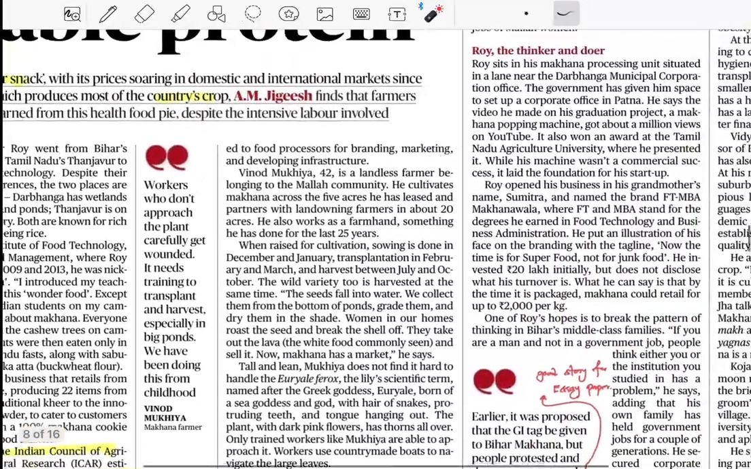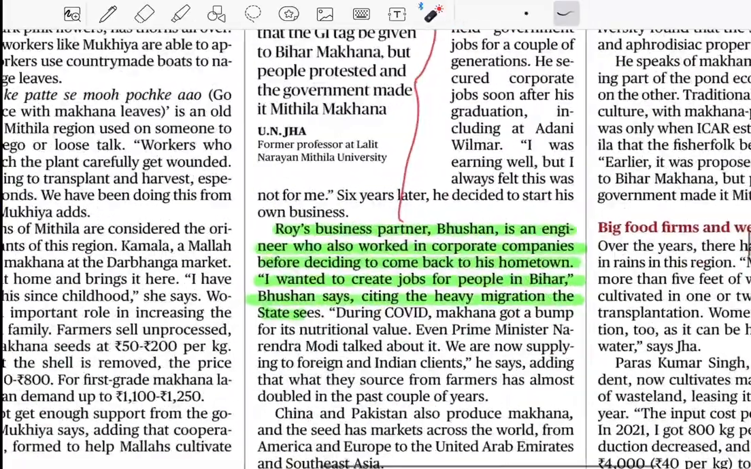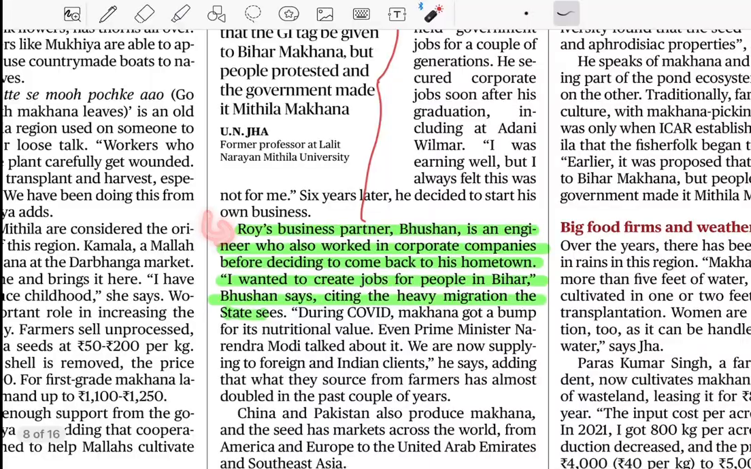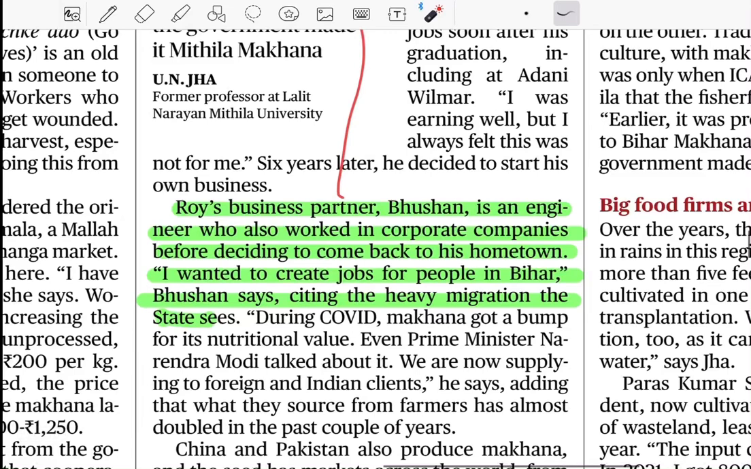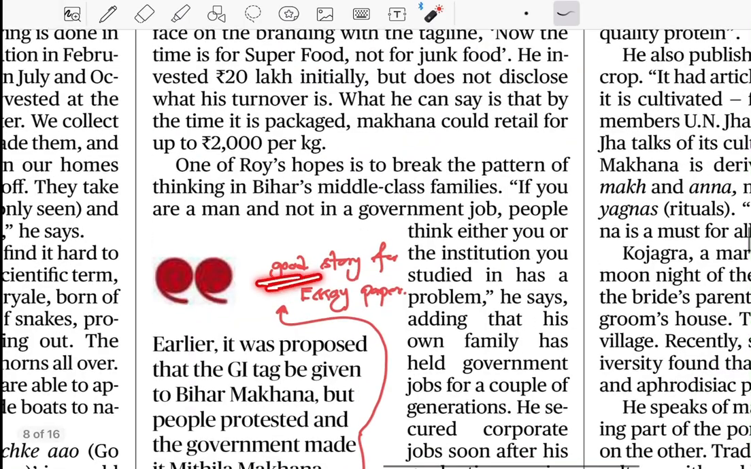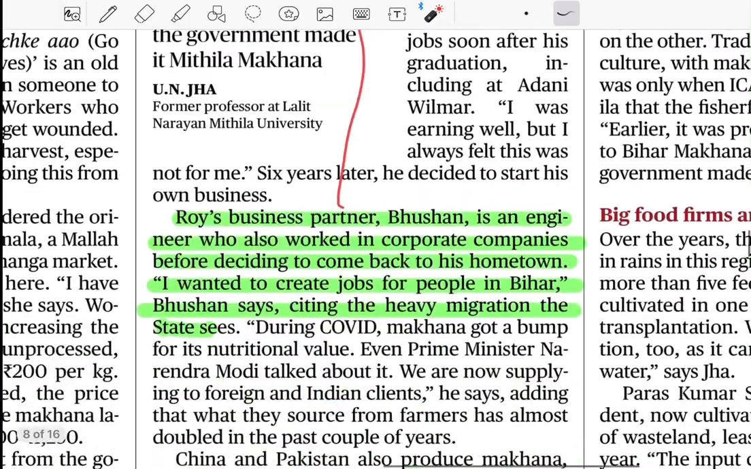Another fact which I like to highlight is that it is mains oriented. Okay, now let's move on to this section. If you see this same article, this whole line is important for your anecdote purpose. For example, a good story for the essay paper.